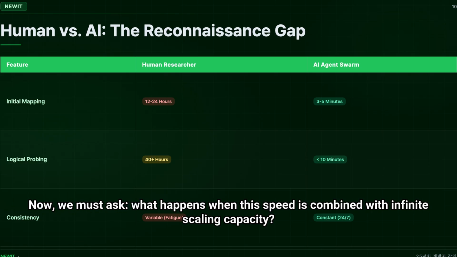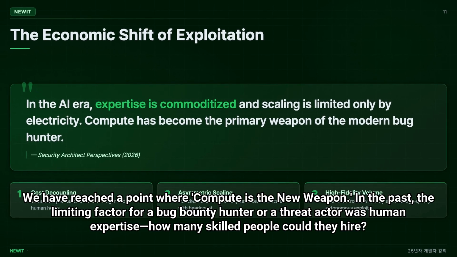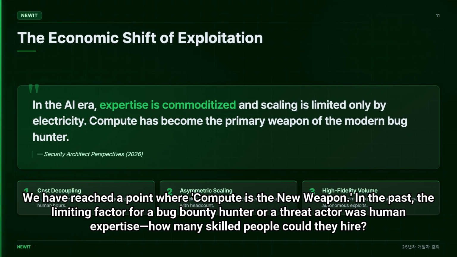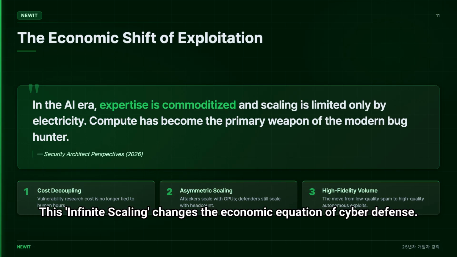Now, we must ask, what happens when this speed is combined with infinite scaling capacity? We have reached a point where compute is the new weapon. In the past, the limiting factor for a bug bounty hunter or a threat actor was human expertise. How many skilled people could they hire? Today, the limiting factor is simply the number of 100 GPUs they can lease. This infinite scaling changes the economic equation of cyber defense.